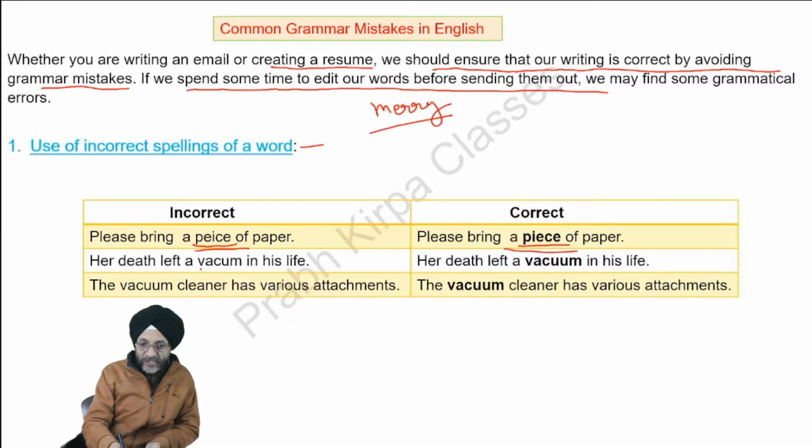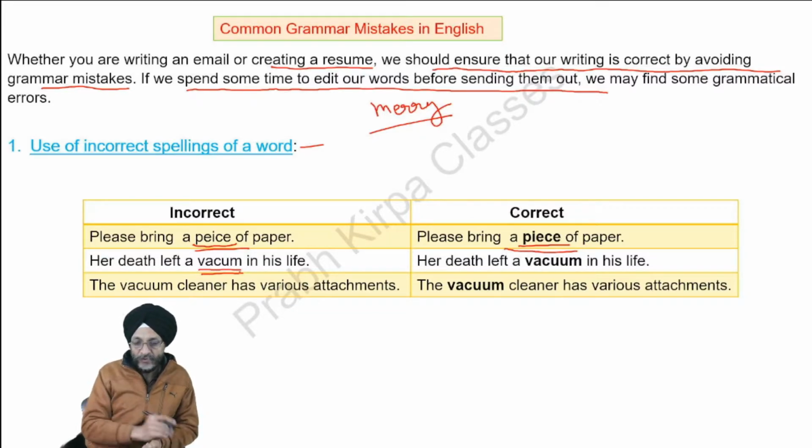Then there is a word vacuum. We may confuse whether this spelling is correct or that one. Her death left a vacuum in his life. The exact word is vacuum, V-A-C-U-U-M. In the same way, the vacuum cleaner has various attachments.